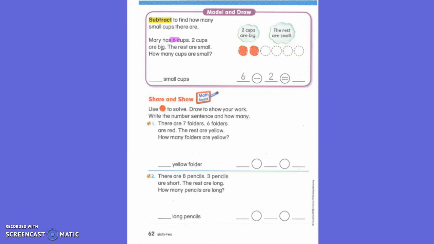Mary has 6 cups. 2 cups are big. The rest are small. How many cups are small? What do we have to do first? We have to do these steps in order to stay organized. What are we going to have to do first? We don't have anything to cross out. How many?